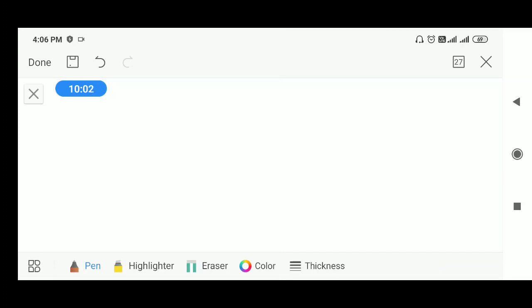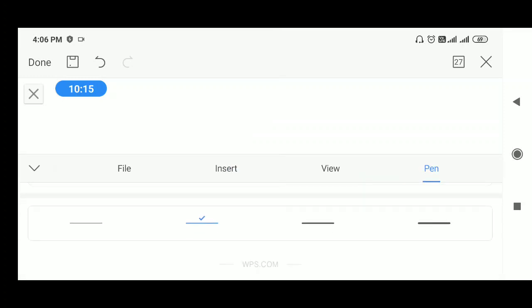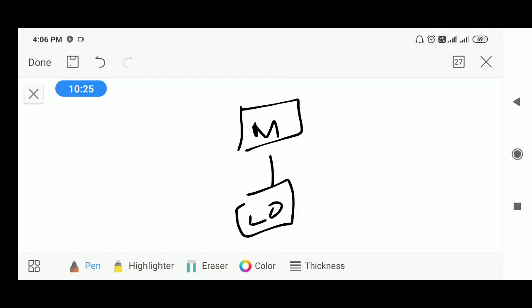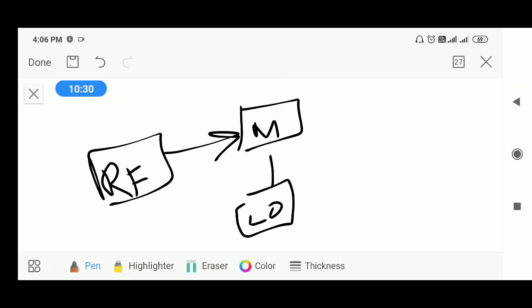Let us suppose there is a radio receiver. This is the mixer, this is the local oscillator, this is the RF amplifier or RF stage, and the output of the mixer is given to the IF amplifier.